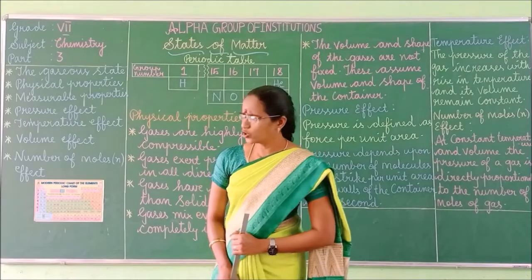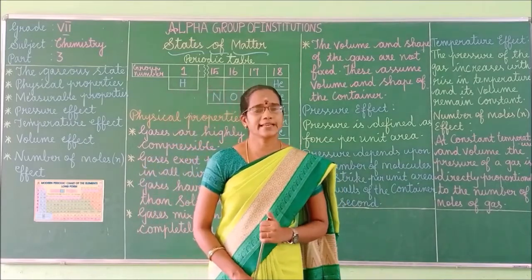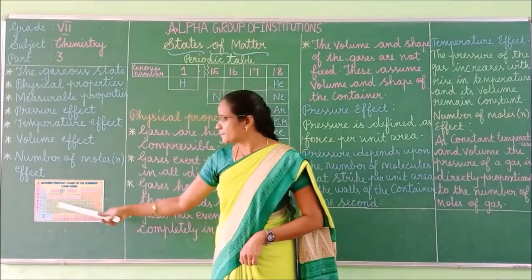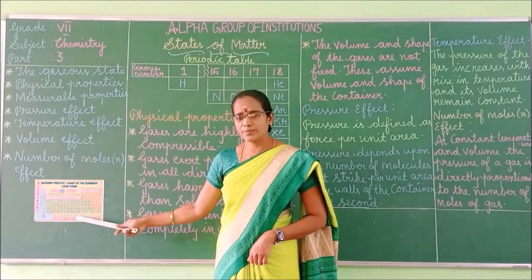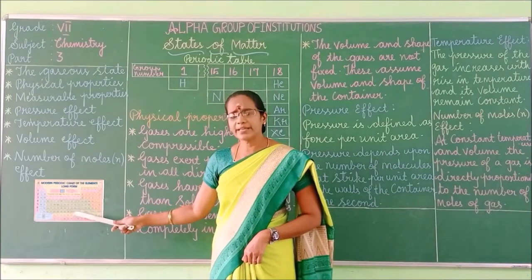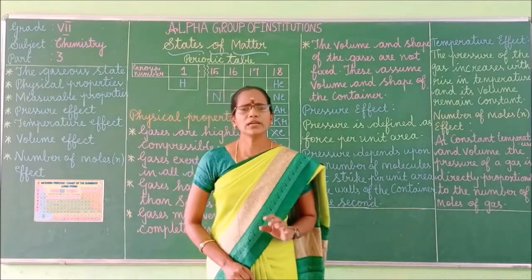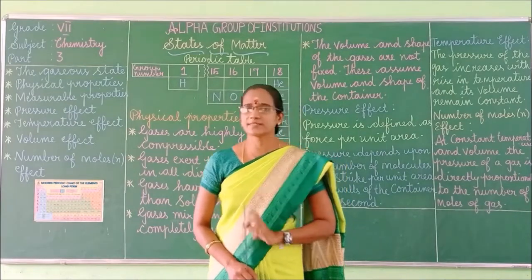If you look at the periodic table, nearly 118 elements are present. This is the model periodic table. Among the 118 elements present in the periodic table, only 11 elements are present in the gaseous state.